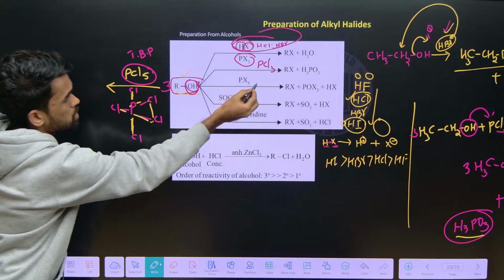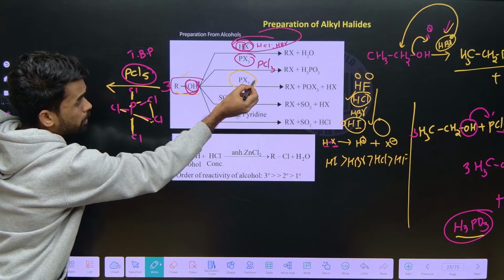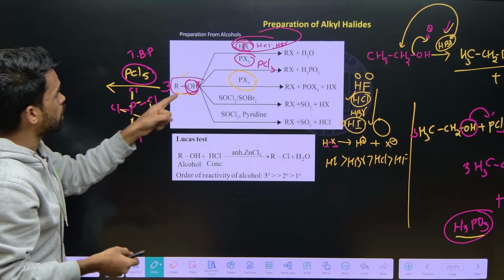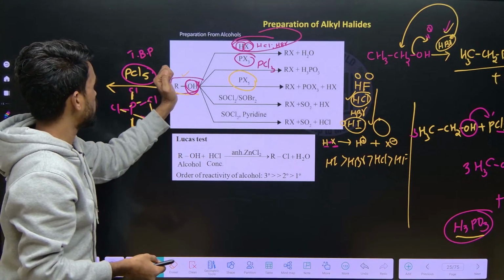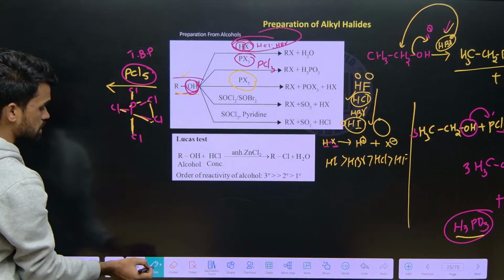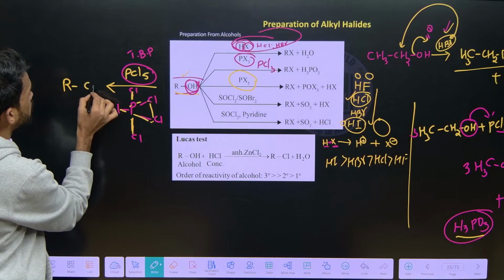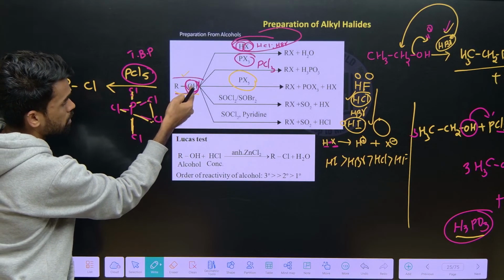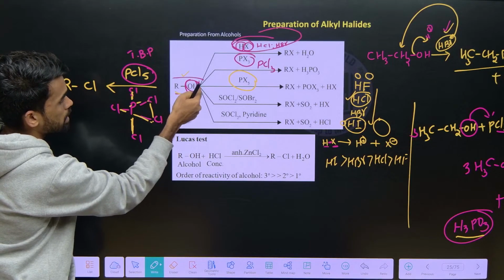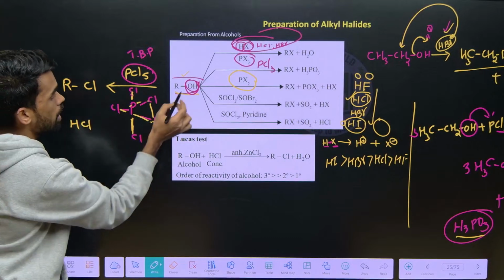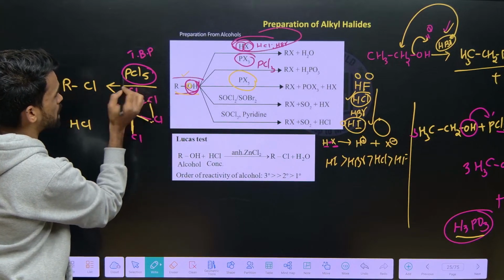So whenever you are using PCl5, what happens? 2 chlorines come out. So you take one alcohol, treating with PCl5. Now what happens? Alcohol converts into alkyl chloride. How many chlorines have we taken? Just one I have given. One more is there, that will react with this H and forms HCl, and this oxygen is taken by our phosphorus.